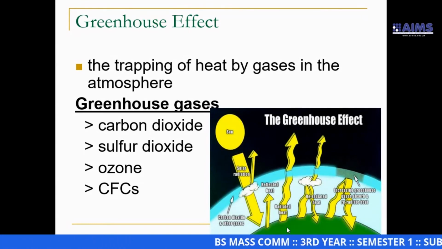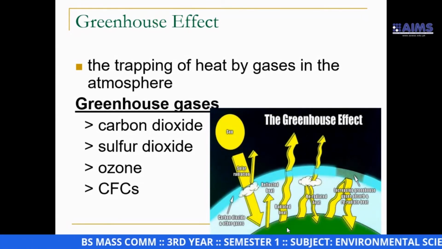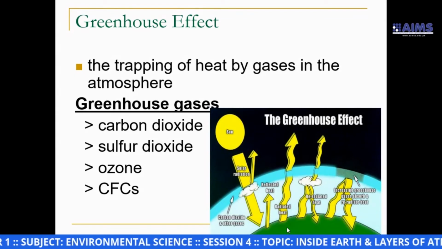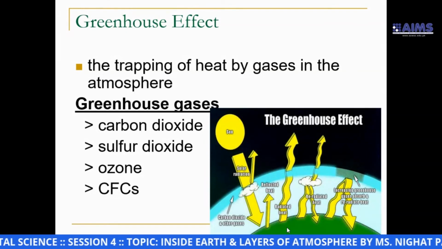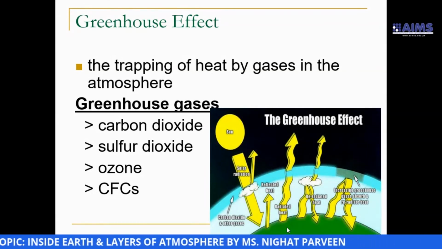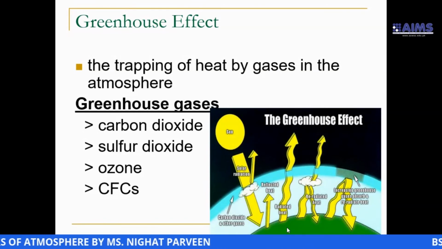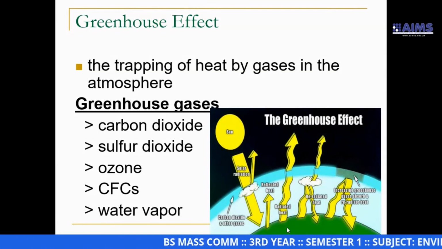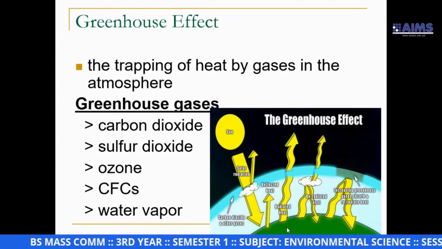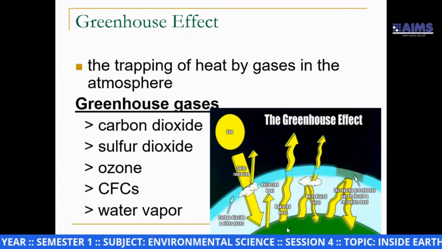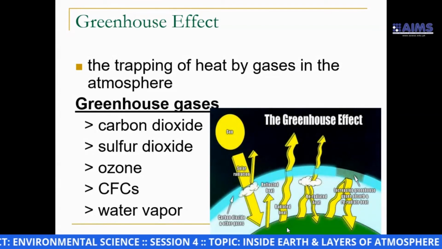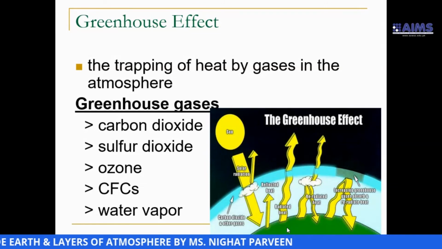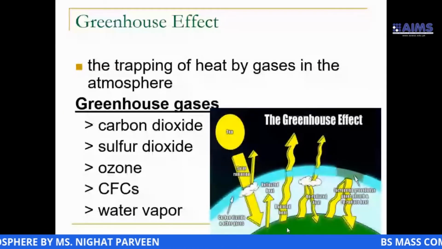But nowadays, CFCs are not used in refrigerators. But still, in our country, we do have this sort of gas that is used in packaging material of electronic devices especially, and some other, water vapor in a very small quantity. So it means that greenhouse gases are carbon dioxide, sulfur dioxide, ozone, CFCs, and water vapor.